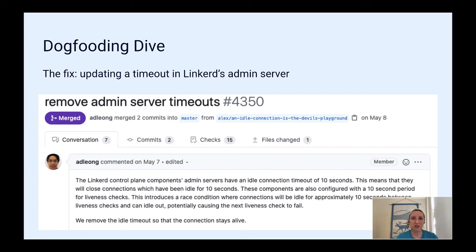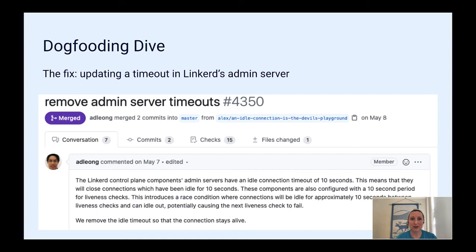This one was very unusual in that it manifested not as a bug in Linkerd, but in a misconfiguration that the Dive agent pulled in from some Linkerd code it was using as a library. Ultimately, Alex discovered that the admin server that we were using, which again we had imported from Linkerd's code, was closing connections with a timeout interval that was the same as the interval configured for liveness checks, which created a race condition. The fix was removing that timeout interval.